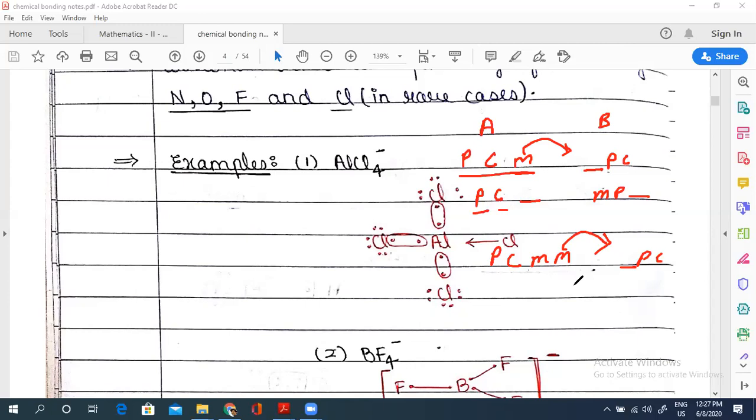In the second case, A is having physics and chemistry but doesn't have maths, and B is having maths and physics but doesn't have chemistry. So in this case, both will share one book with each other. That's your covalent bond. In the third case, if A is having two maths books, it has a tendency to give one maths book to B. Now that is your ionic bond.